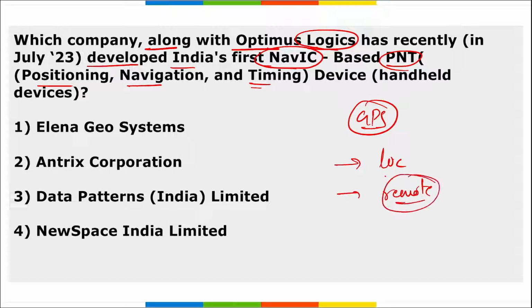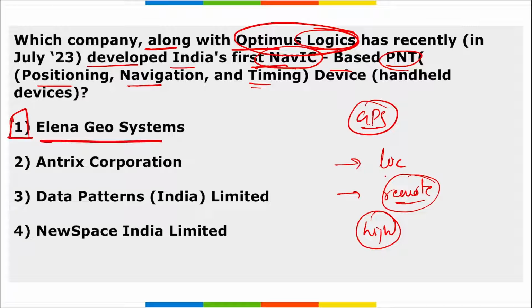You will be able to see that this PNT device, that is the first NAVIC based PNT device, will be providing better location services. Even in the high altitude areas, you will be getting the right location, and even in the areas where there is no communication available, even in the oceans where you will be getting very low satellite communication, there also this PNT device will work very well and provide the right location. So with which company along with Optimus Logics has India developed India's first NAVIC based PNT device? It is Elena Geo Systems.